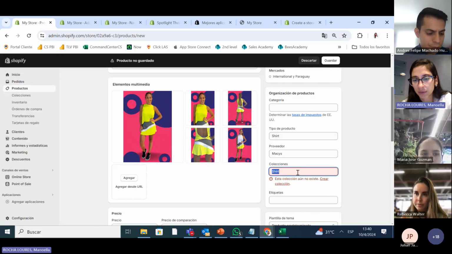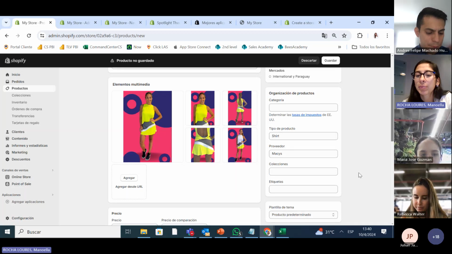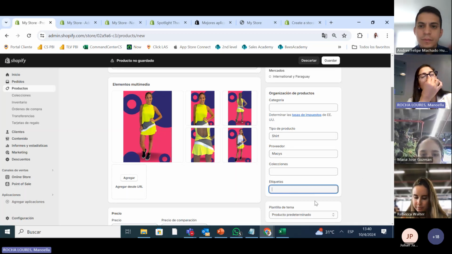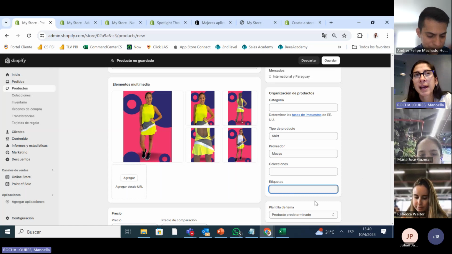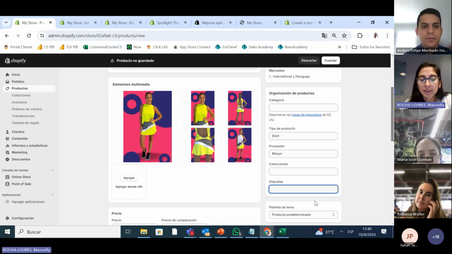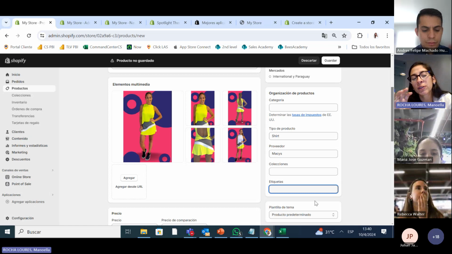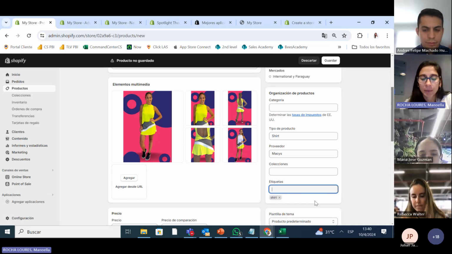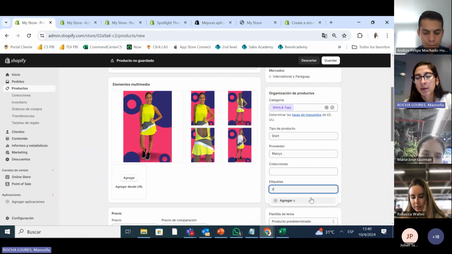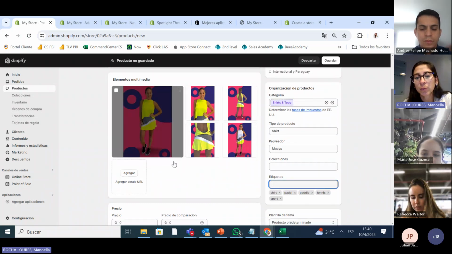We have to create the collections after. I'll show you how. And this part is where we put the etiquetas, which mean tags. And we want all the tags possible because it positions the web page better. So we're gonna put shirt, we're gonna put paro, paro in English, tennis, sport. So you put everything that the shirt has to do with.